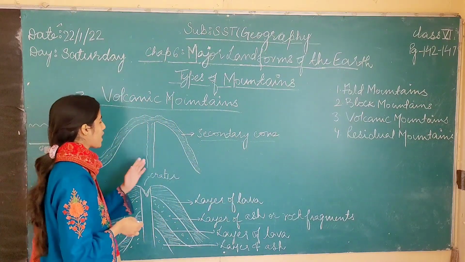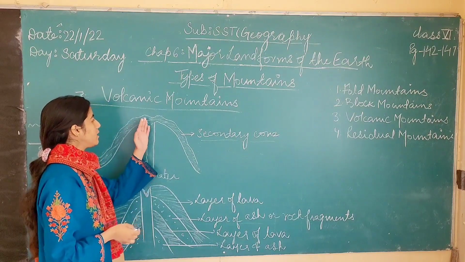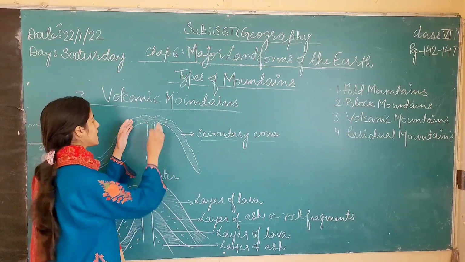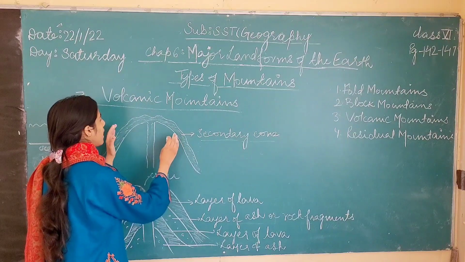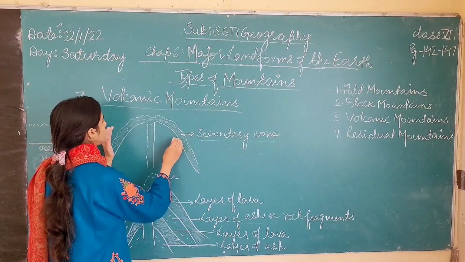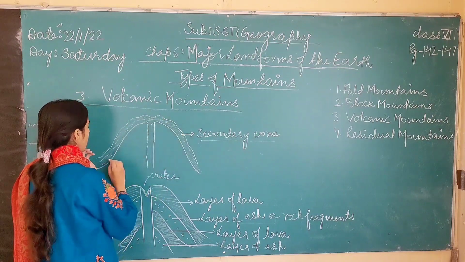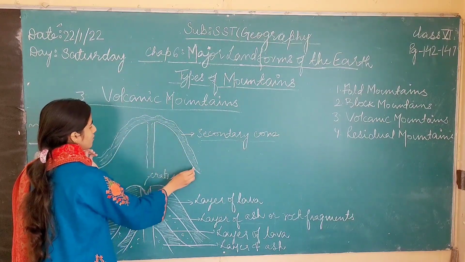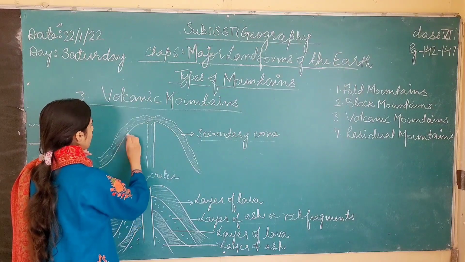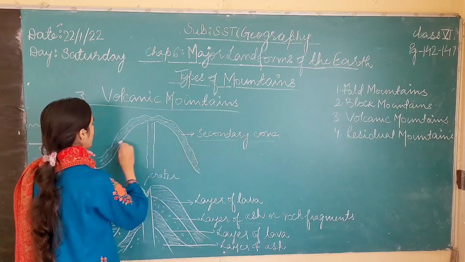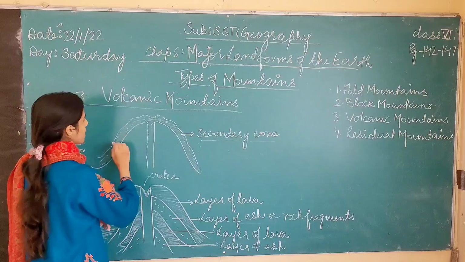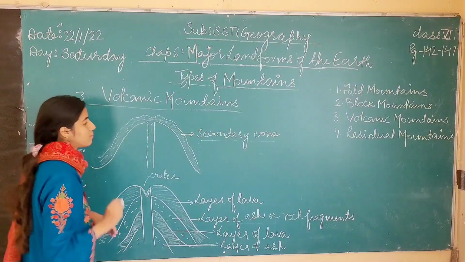When the magma is pushed up, it oozes out from the crater, gets collected on the side of the mountain, and cools down to form a secondary cone on top of the previous cone which was already there. This is the cone which was already there.